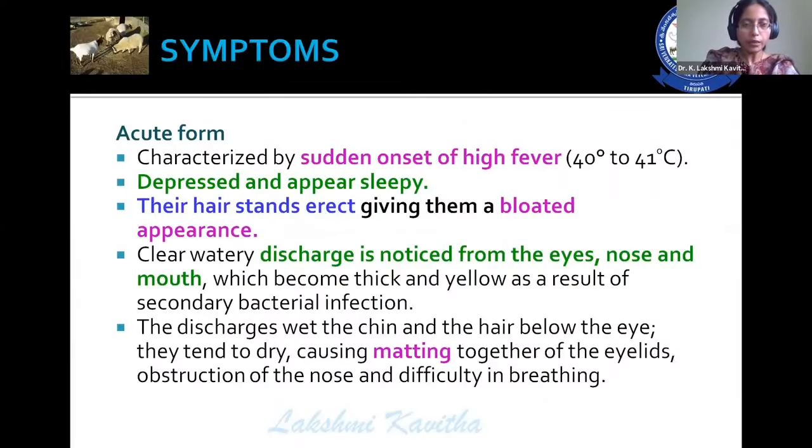Coming to the symptoms, the acute form of the disease is characterized by sudden onset of high fever. In the majority of viral infections, if that virus has the property to cause acute infection, definitely sudden onset of high fever is one of the important clinical signs. Depression, animals appear sleepy, watery discharges from the eyes, nose, mouth, and these watery discharges become more and cause wetting of the face. Later, these watery discharges turn into mucopurulent discharges because of secondary bacterial complications. And in case of PPR, the hair stands erect, giving the animal a bloated appearance.